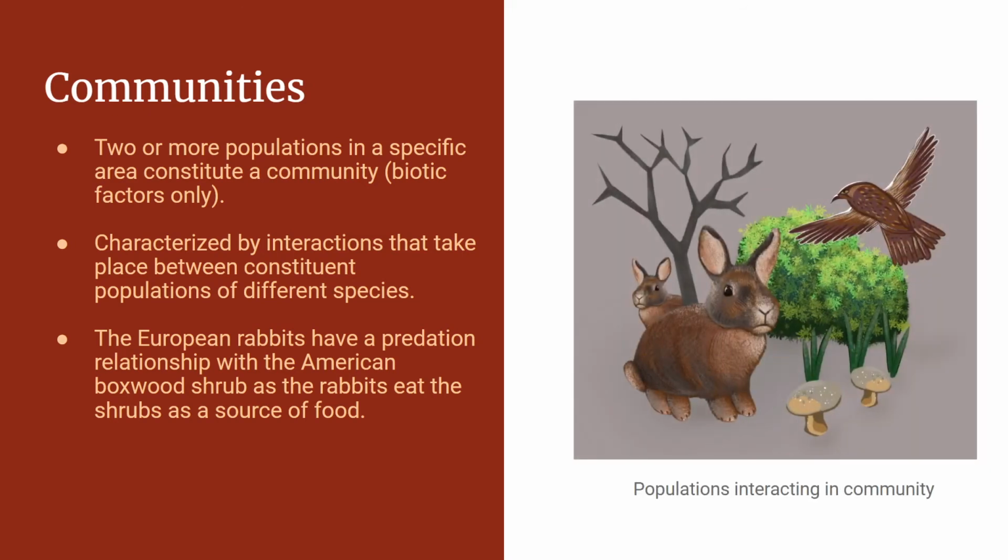In our real-world example, we can see a population of European rabbits, American boxwood shrubs, grass, and other biotic factors. The relationship between the rabbit and the shrub is predation, because the rabbits eat the shrubs. For our analogy, if cities are populations, then a state, which consists of many cities, is a community.